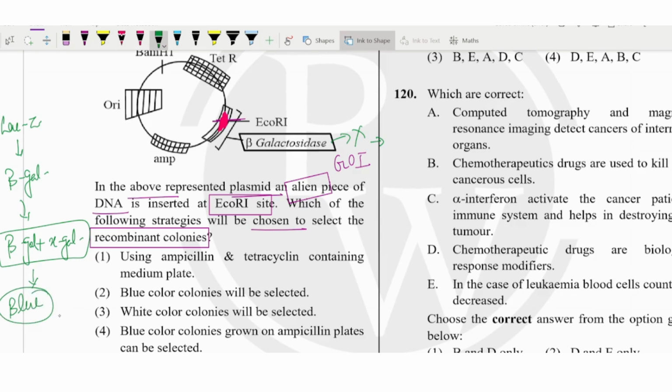But if no interaction would be there, definitely no color would be there. That is what they are asking in the question. We have inserted our gene in this area, so because of the insertion, the beta galactosidase gene will be deactivated. If it is deactivated, it will not interact with the X-gal, so no blue color colony would be there. There would be a colorless colony. Colorless means no color, means white color. It should be the white color, so the white color colonies would be selected.